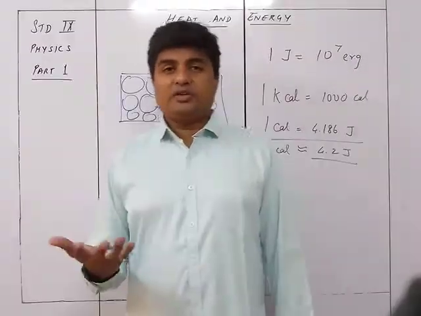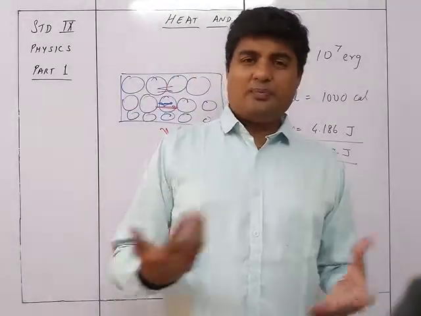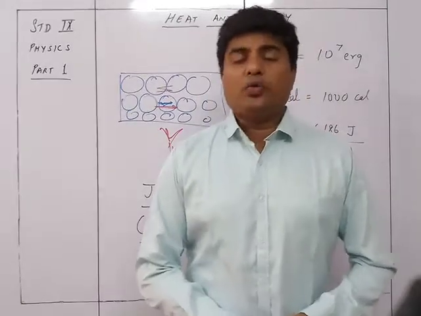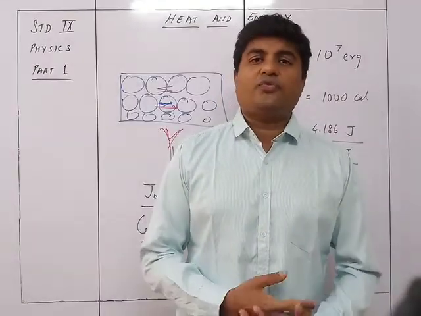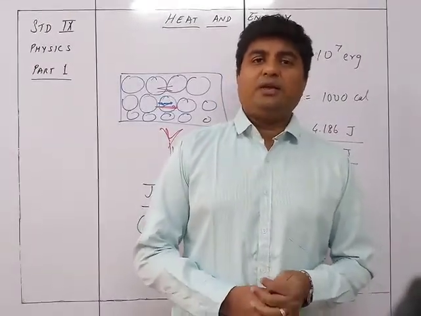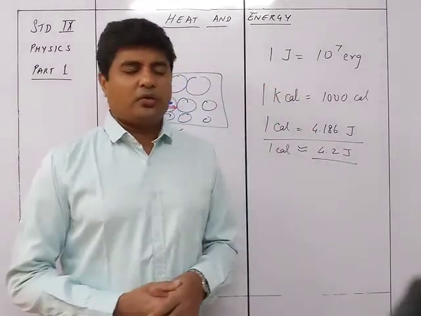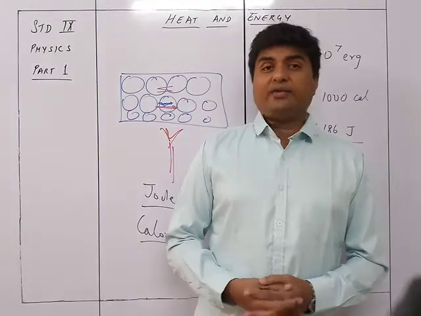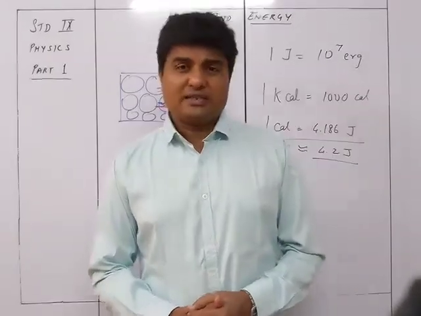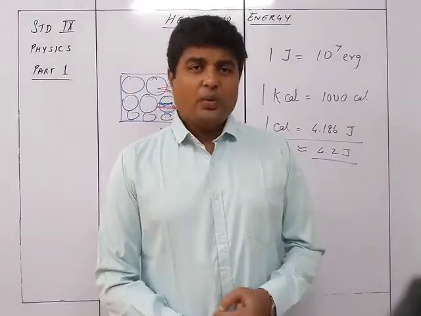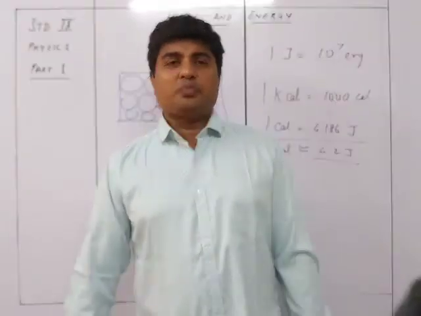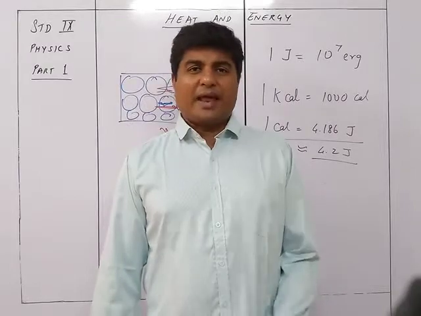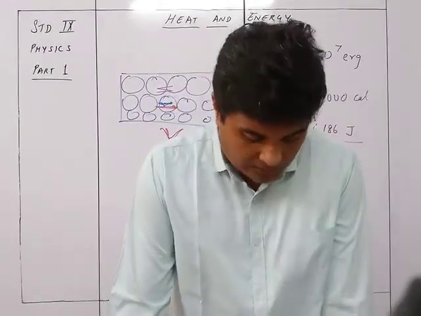Heat can be measured in joule, which is the normal unit for any kind of energy, or in the specialized unit calorie. The calorie is a smaller unit, and a bigger unit is the kilocalorie, where 1000 calorie is 1 kilocalorie.